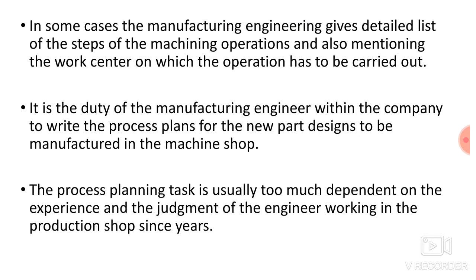In some of the cases, the manufacturing engineer gives the detailed list of steps of the machining operation and also mentions the work center on which the operation has to be carried out. So in a few companies, the manufacturing engineer will decide the various steps of machining operation and also mention the machine on which you have to process that part. It is the duty of the manufacturing engineer within a company to write the process plan for the new part design to be manufactured in the machine shop. So basically, the manufacturing engineer or the production engineer is responsible for preparing the process plan.